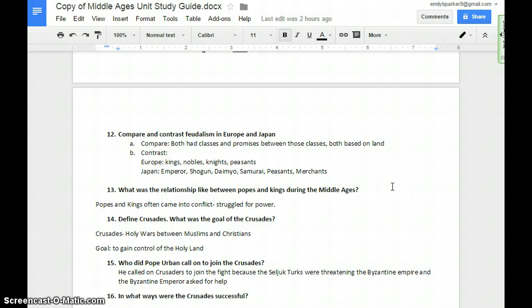What was the relationship like between popes and kings during the Middle Ages? They often came into conflict with each other and they struggled for power.